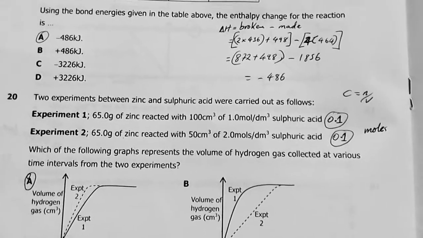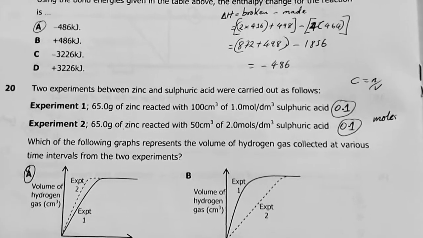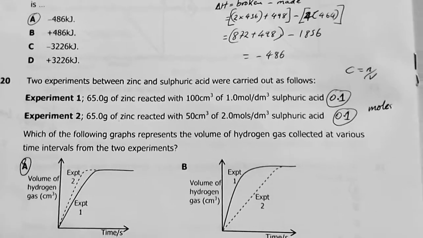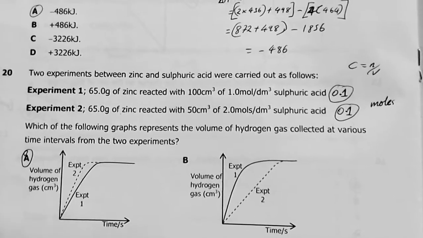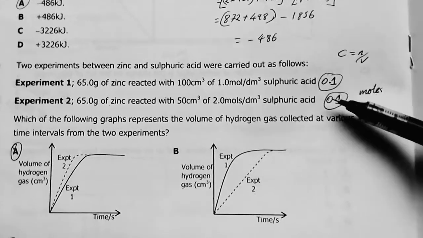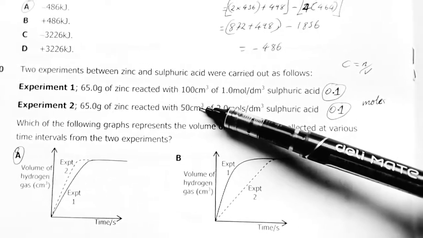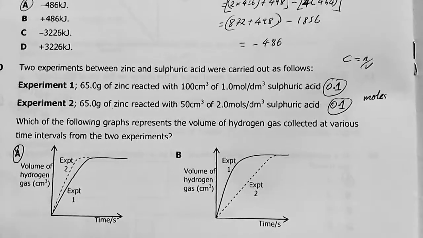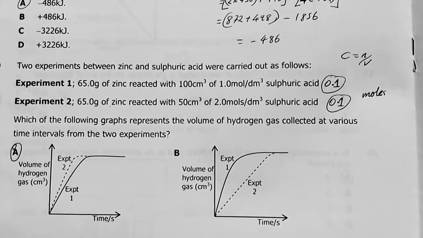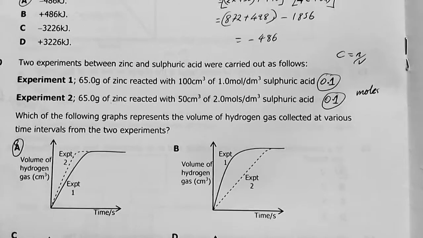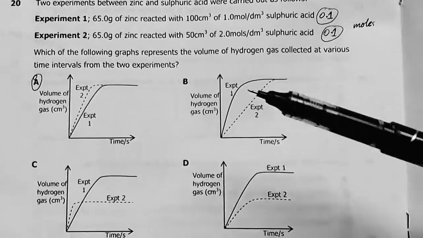Number 20, 2 experiments between zinc and sulfuric acid were carried out as follows. You can read those values there. I was trying to just calculate for moles. The moles are the same, but the volumes are different. This volume is smaller, okay? Which of the following graphs represents the volume of hydrogen gas collected at various time intervals of the 2 experiments? My answer here is A.